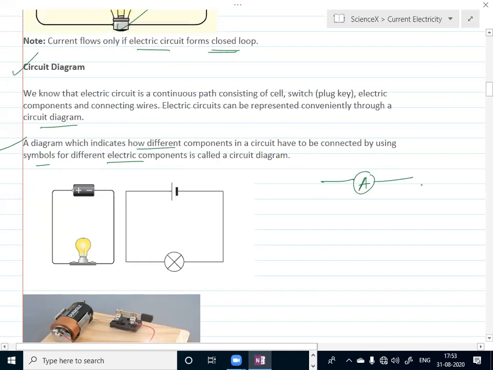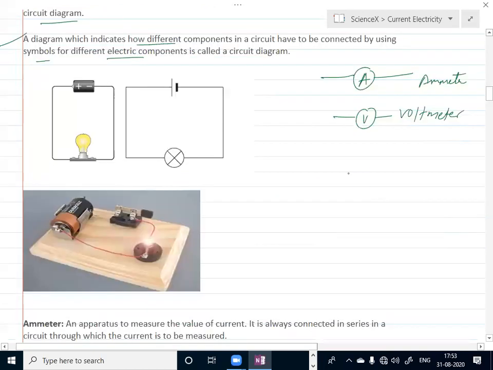A is nothing but an ammeter. An ammeter is a device which is used to measure the current. Similarly, we have a voltmeter. A voltmeter is a device which is used to measure the voltage. Similarly, you can see a resistor is there.